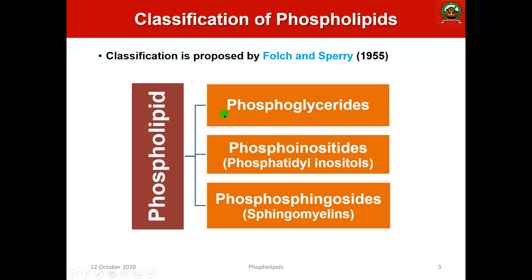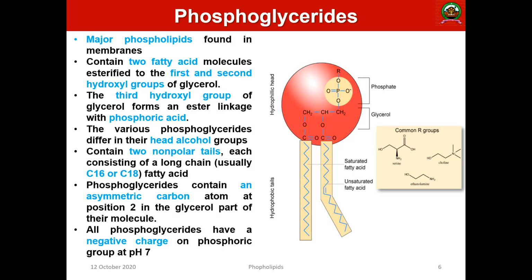One is known as phosphoglycerides, the second one is phosphoinositides or phosphatidyl inositols, and the third one is phosphosphingosides or sphingomyelins. So these are the three important types of phospholipids, and we are going to discuss them one by one.